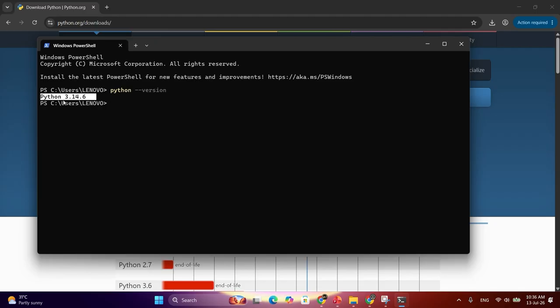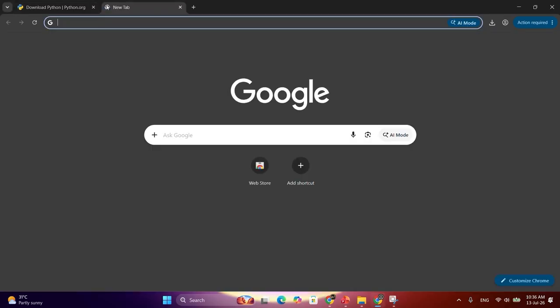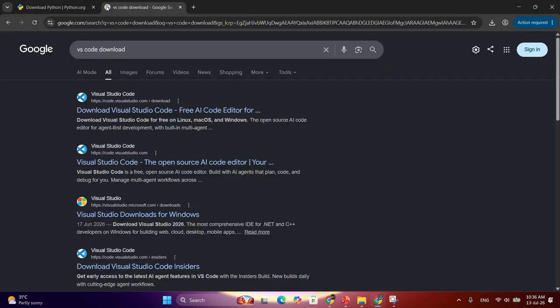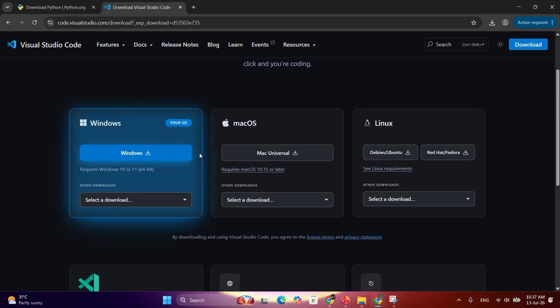So the next thing you need to install is the interface where you have to write the code. I personally use VS Code for this purpose. You can also use VS Code. You can use other software as well, but my favorite is VS Code, so we will go with this. Click on the first link. If you have Mac, Linux, or whatever, you can download it according to your system.